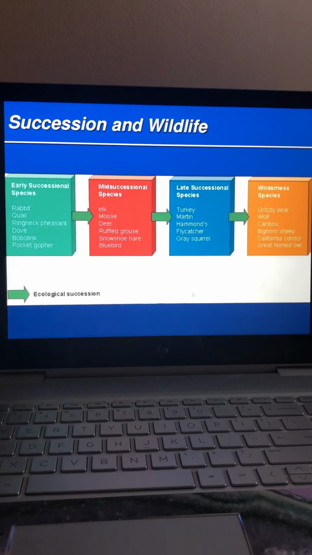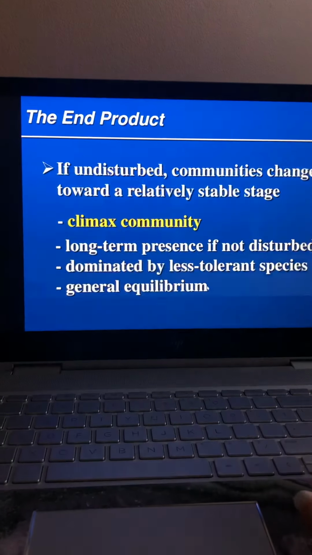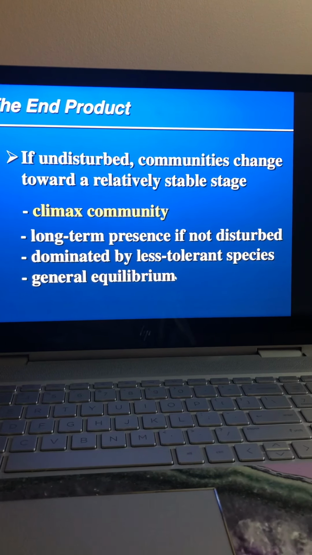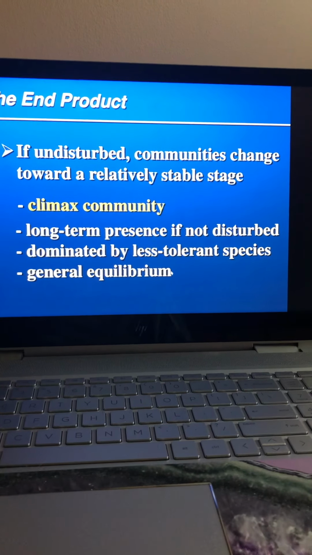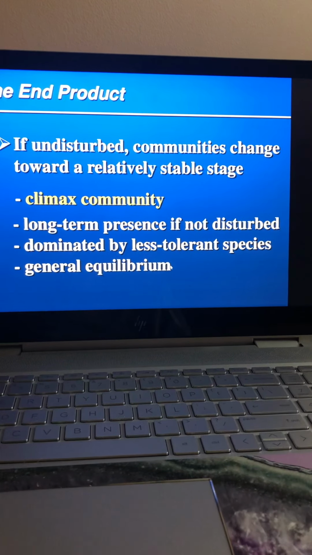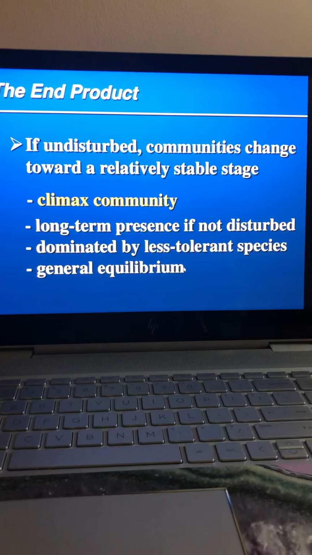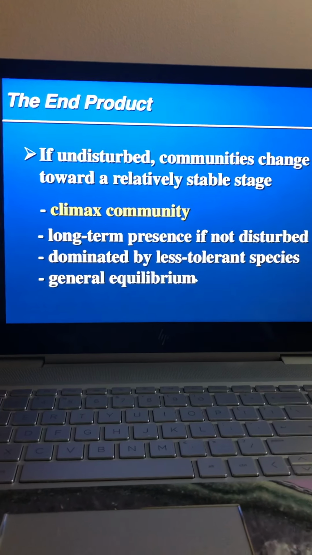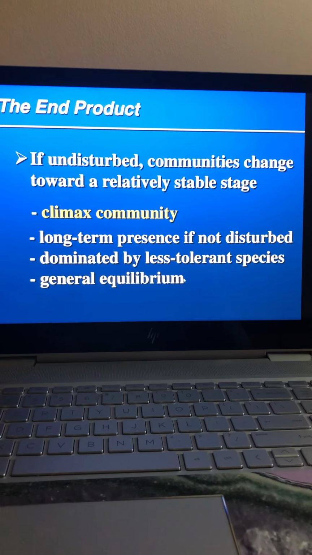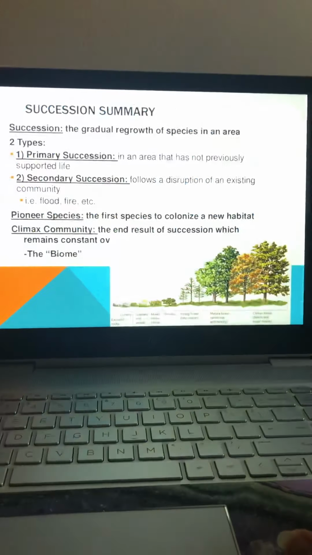We don't really need to know this slide about wildlife, the organisms that live there, so we're going to skip over that. Our end product, if undisturbed: communities change toward a relatively stable stage, and we call that stable or general equilibrium a climax community. Think of the end of a book that you're reading, where you get to the climax of it, and you can think of that as the end product. The long-term presence, if not disturbed, is dominated by less tolerant species, and you get to that general equilibrium.